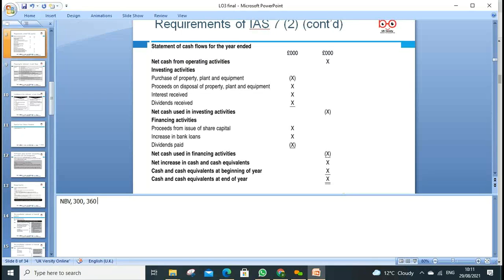Okay, so interest received is income. When we invest with others, we receive the interest. Or we deposit money in the bank, we are investing money. So the dividend we received will be our income, so it increases the cash. So we add positive and minus negative. Normally most companies carry on investing in non-current assets, so their cash flows under investing are negative cash flows. Okay, then we have financing.